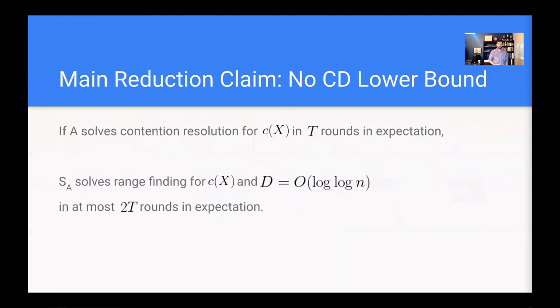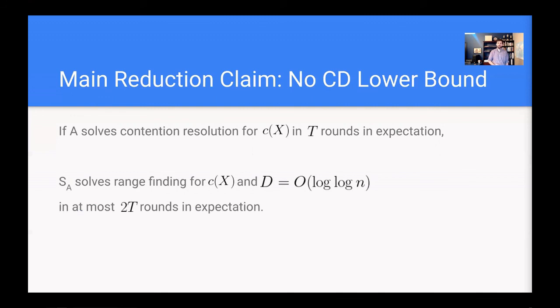In our paper, we prove this fact about our reduction: if we set D to be order log n, and we have a contention resolution algorithm that solves the problem for C of X in T rounds in expectation, then for this fixed distance D of order log n, we can map it to a sequence S of A, which solves range finding in at most 2T rounds in expectation.